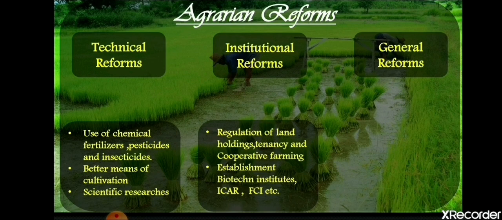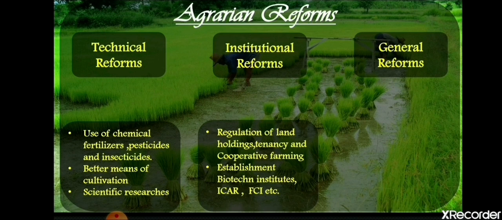Suppose that he is selling the product to the agent at 2 rupees. Now that agent will get more profit and he will sell it in the market at 2.50 rupees. Okay, now from the market, if you go to the shop, they will put it at 3 rupees, and when it comes to us, the shopkeeper maybe also wants to earn profit, so he will sell it to us at 3.5 rupees. So are you able to understand? Like this only, the farmer is the one who gets the least profit.